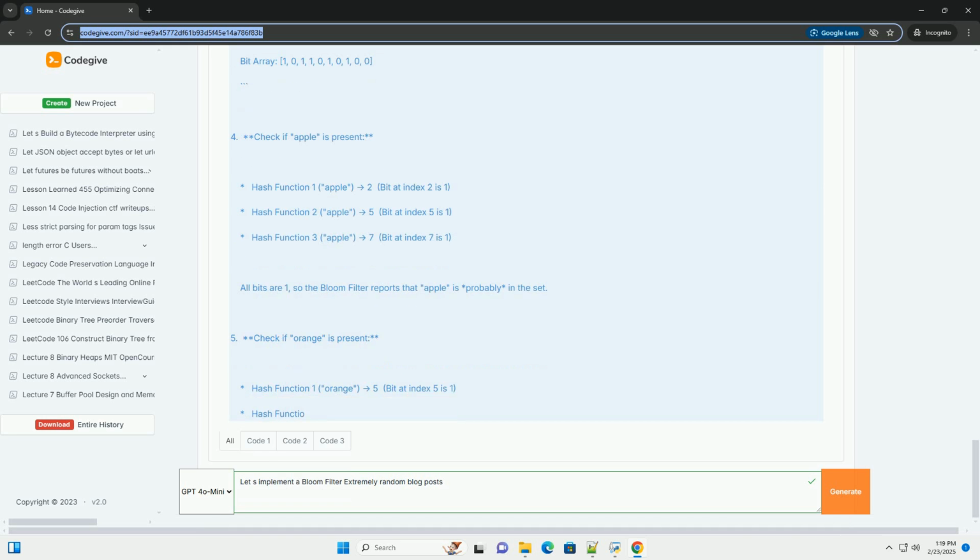Dynamic capacity: if the number of elements you need to store changes significantly over time, consider using a scalable Bloom filter. Alternative data structures: consider cuckoo filters, quotient filters, or other approximate membership data structures if you need features like deletion or have specific performance requirements.